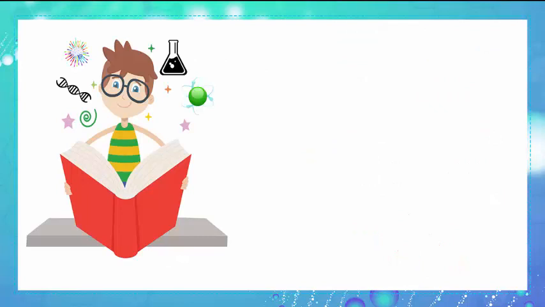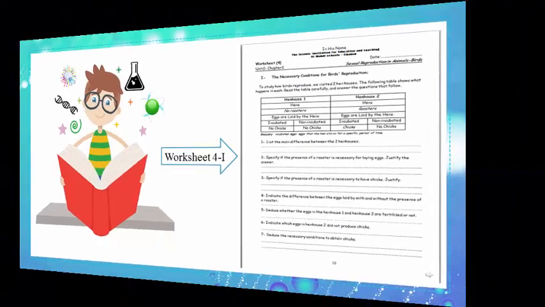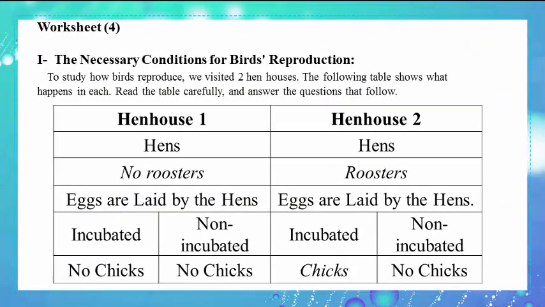Now please open your booklet on worksheet 4 part 1. Let's read the text and observe the table. The necessary conditions for birds' reproduction. To study how birds reproduce, we visited 2 hen houses. The following table shows what happens in each. Read the table carefully and answer the questions that follow.